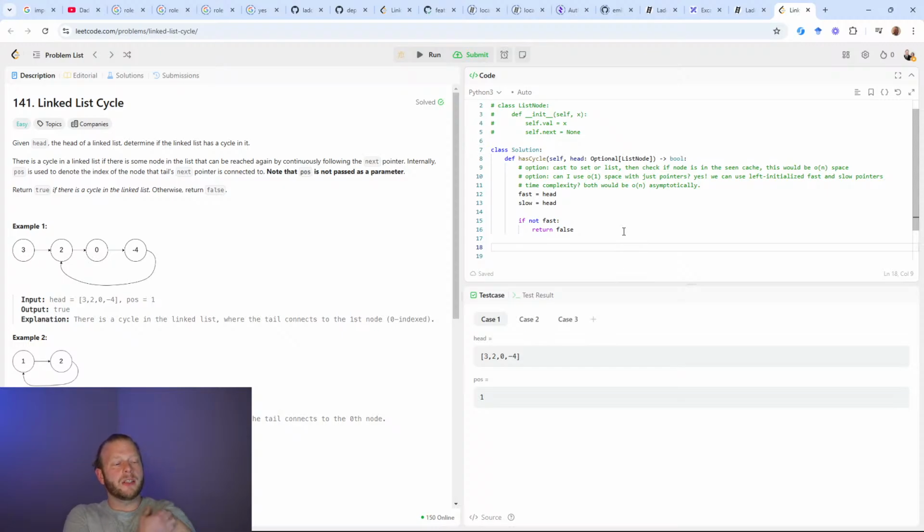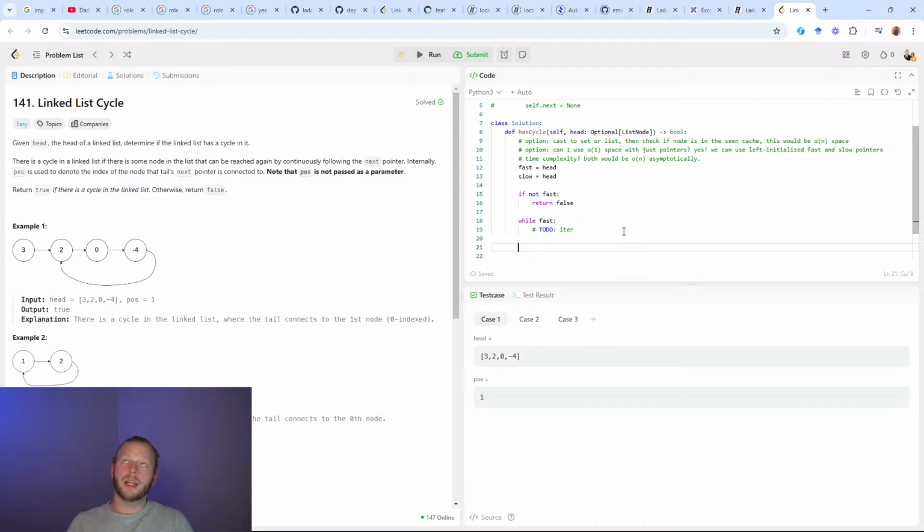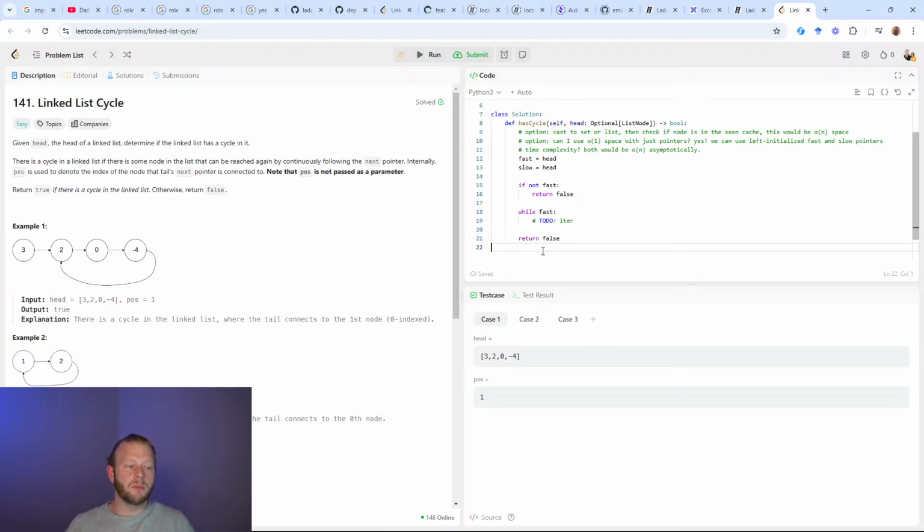Okay, so now we are effectively guaranteed that fast and slow have some reference. And so I will say while fast, we'll just do a high level structure here. I will, to do iterate. And then if we get through this loop, that means fast hit a null reference at some point, and so the loop did not continue. So this is a truthy evaluation. So if it ends up being null, it will exit the loop. And if we exited the loop, that means there won't be a loop. Does that make sense? So if we ever reach line 21, the head data structure is not a loop.